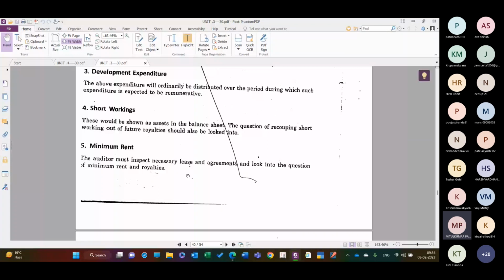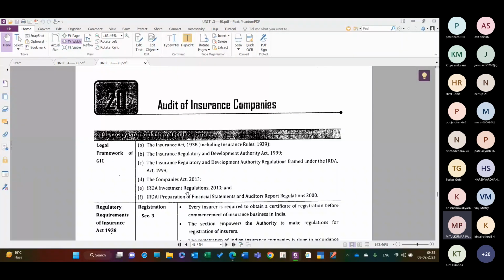So anyway, audit of insurance companies, legal and regulatory requirements. So what are the legal and regulatory requirements? Simple topics. There are a number of laws which are applicable to the insurance companies, and that is required to be complied with by the insurance company. The auditor will ensure, while examining the records of the insurance company, that whatever statutory, legal or regulatory requirements are applicable to the insurance company, they have complied with them or not.